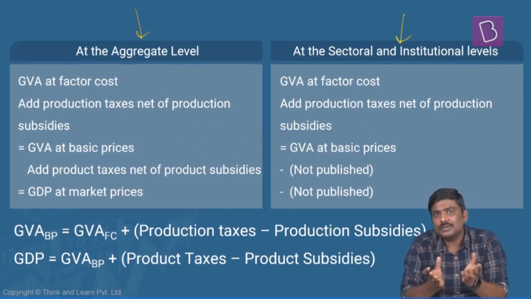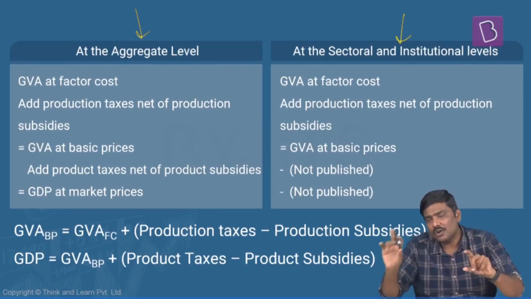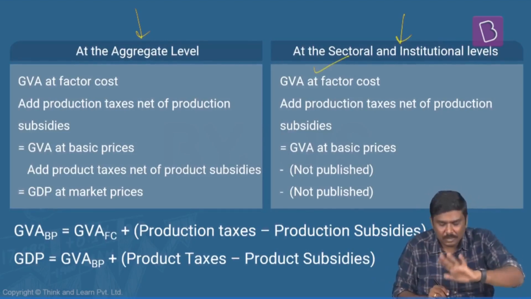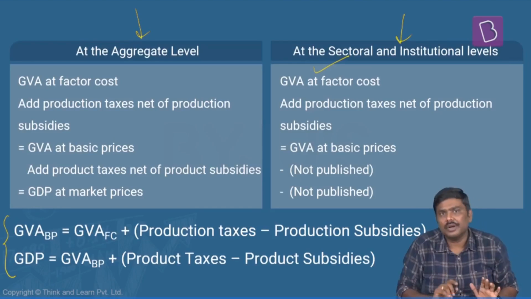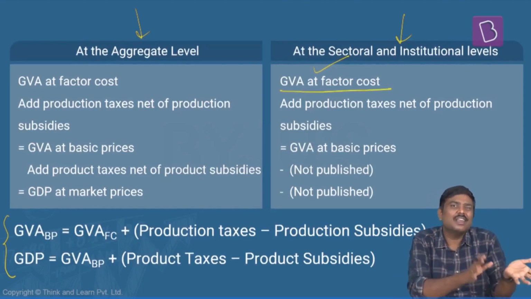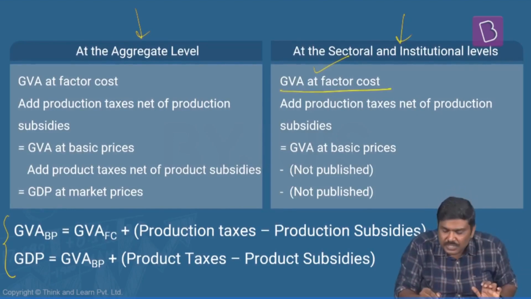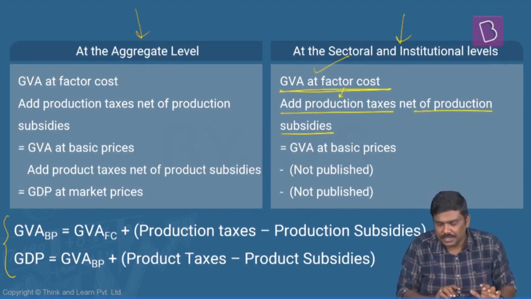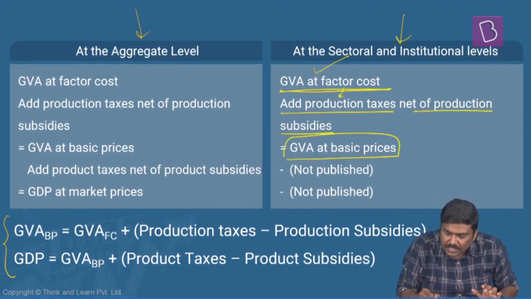Once you have understood all of this, now I'll put everything in a nutshell as to how NSO will use all of these concepts to calculate GDP through production or output methodology. Start from the right hand side. You don't have to mug up the table. For you, this is important. So GVA at factor cost. Obviously, factor cost is nothing but an input cost substitute. So GVA at factor cost. To this, we add production taxes and production subsidies. Net means production taxes, that is a plus, minus production subsidies. You will arrive at GVA at basic prices.